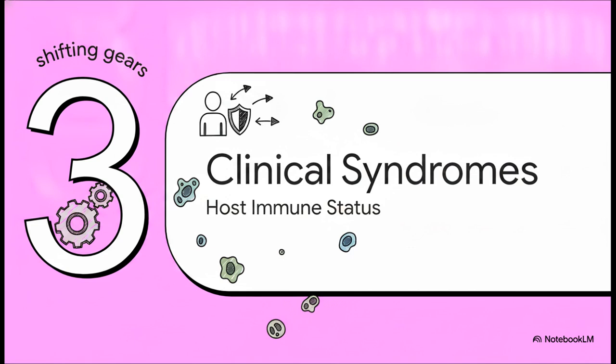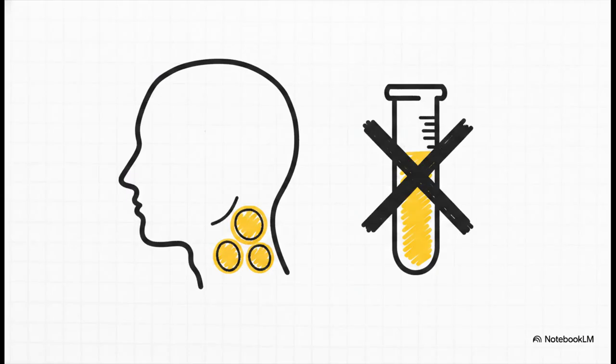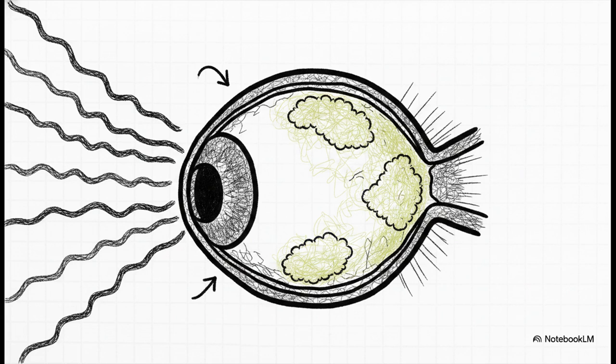All right, let's pivot to Section 3, Clinical Syndromes by Host. Toxo is a classic opportunist. How it shows up depends entirely on the immune status of the patient in front of you. For your average immunocompetent adult or child, 80 to 90% are going to be completely asymptomatic. But if they do show symptoms, what's the number one presenting sign? Cervical lymphadenopathy. The nodes are discrete, they're non-tender, they might even have a mono-like syndrome with fever and malaise. But here is your differential key: their heterophile antibody test will be negative. Definitely file this one away.